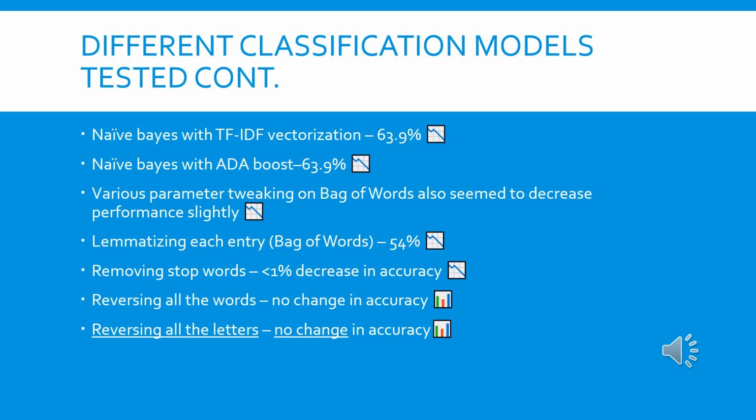So here's a list of things that we tried to tweak about our model in order to bump up the accuracy a little bit. The first thing that we did was change out the bag of words for a TF-IDF vectorization.